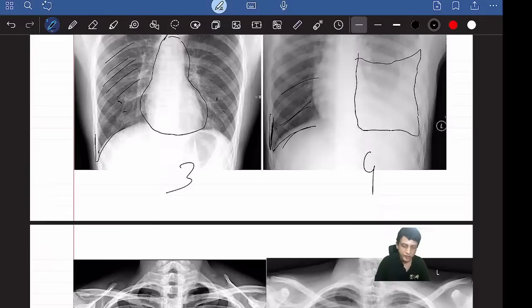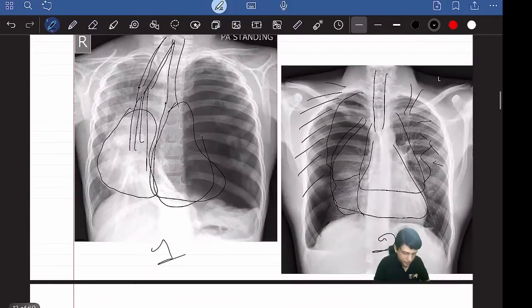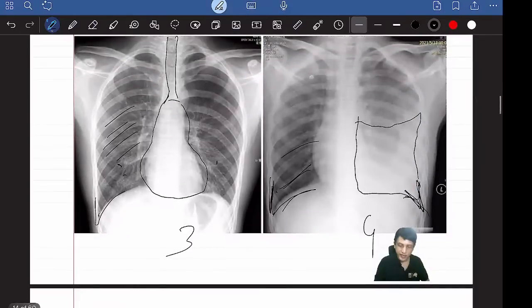Then it's normal. Blunted, see, you can't see the left costophrenic angle. Some liquid is there. Something is collected there. See, in all these places the costophrenic angle is acute like this. Then it's normal. But here, the costophrenic angle is not seen at all. That means some fluid is collected there.